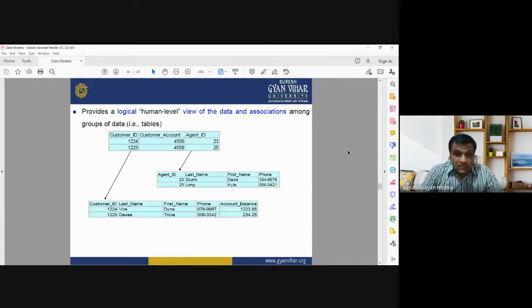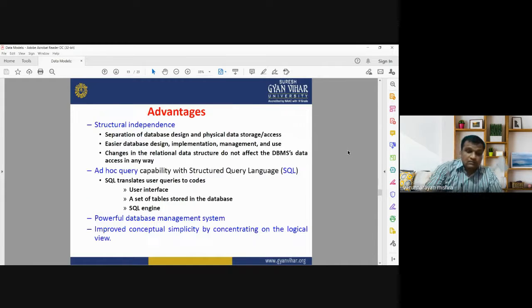This kind of relational table provides a logical, human-level view of the data and can also represent the association among different tables. You can have different information in different tables, and how the tables are associated with each other can also be handled by the relational database management system.